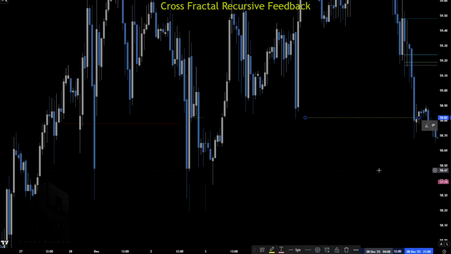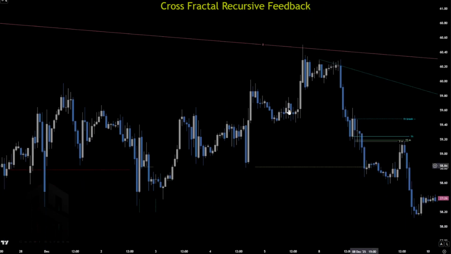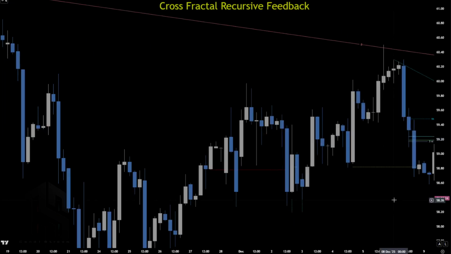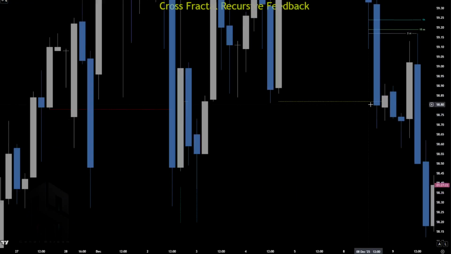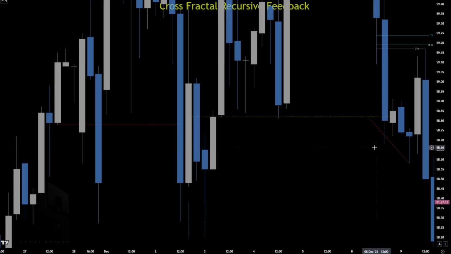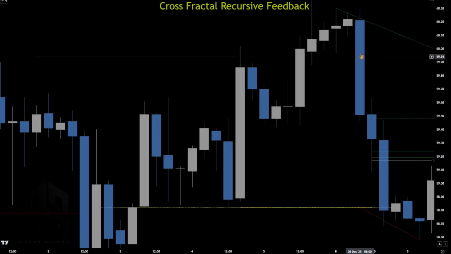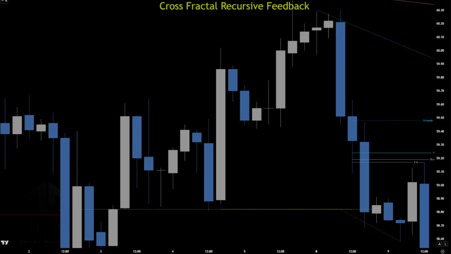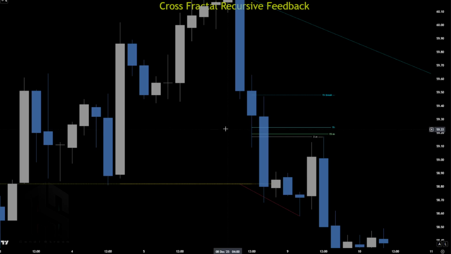So if this is the level, and we have a confirmation here, so this is daily, this is that 4 hour level, we now have a confirmation with cross-fractal confirmation of break of structure. It means we need to define an hourly that will break and continue the daily fractal down.